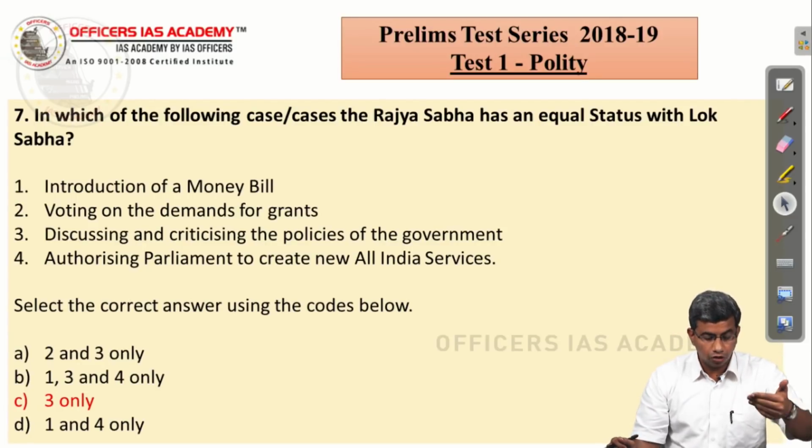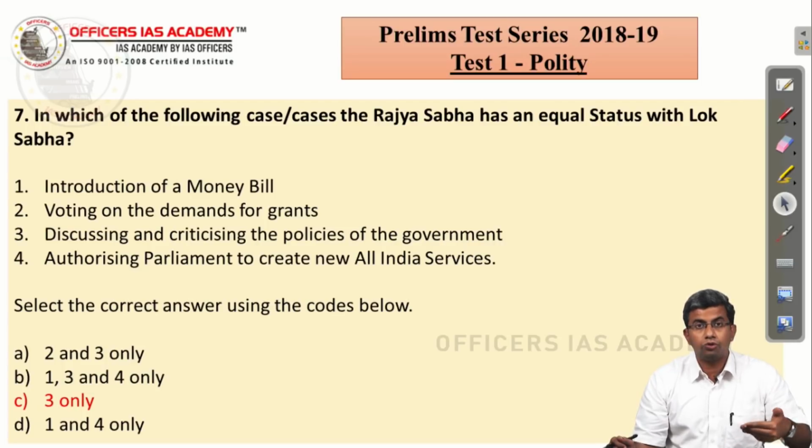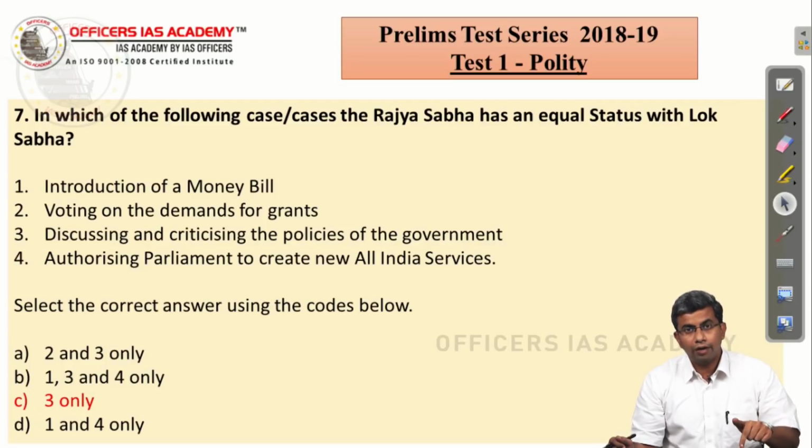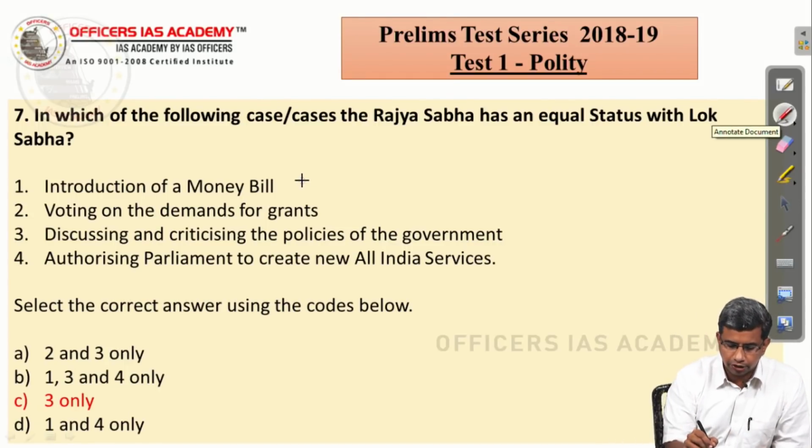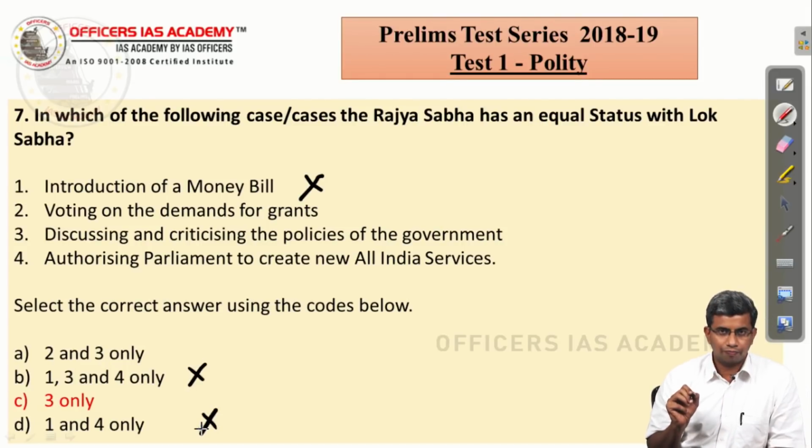When that is the case, automatically you are eliminating 2 choices. Look at option B, 1, 3 and 4. Look at option D, 1 and 4. So the moment you know that the first statement is wrong, you know that B and D are wrong. Then automatically it becomes a 50-50 question.